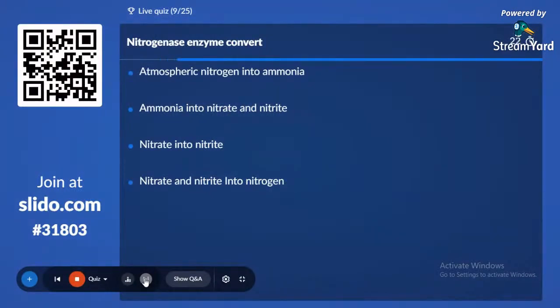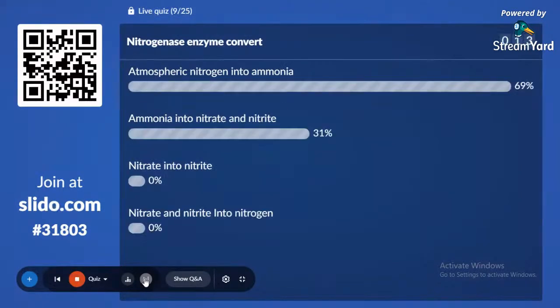Ninth question. Nitrogenase enzyme converts atmospheric nitrogen into ammonia, ammonia into nitrate and nitrite, nitrate into nitrite, or nitrate and nitrite into nitrogen. The nitrogenase enzyme is present in the heterocyst of certain bacteria. 69% gave the correct answer: nitrogenase is present in specialized cells called heterocysts that convert atmospheric nitrogen into ammonia.